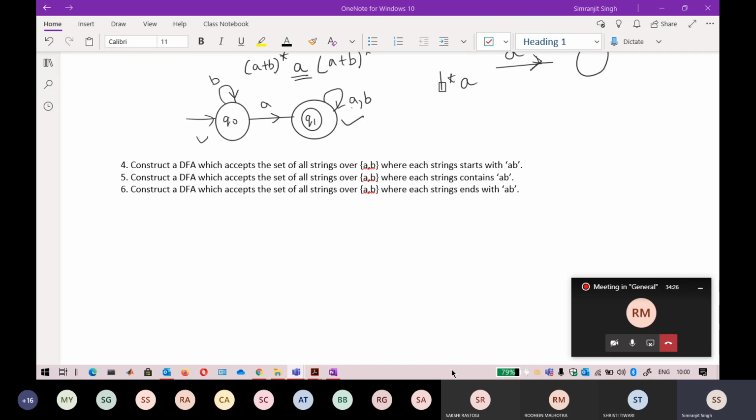Keep in mind that there is only one minimal automata, but there can be multiple automatas for a language. If you are drawing it differently, make sure to post your answer in the chat box so that I can check and tell you whether it is correct or not. I will give you strings that are supposed to be accepted but are not accepted in your automata. In this way you can modify it.